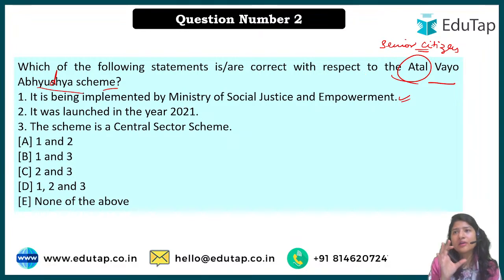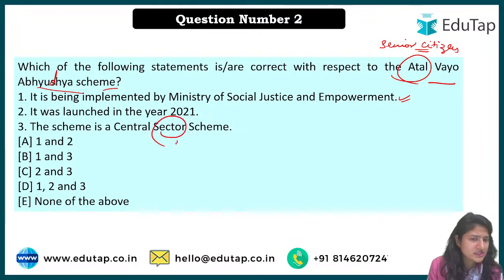Usually, if we are looking at a particular section of a society, if we are targeting only a small section of the whole society, it usually falls under the Ministry of Social Justice and Empowerment, because we have to provide them with the justice to be equal to the rest of the people, right? It was launched in the year 2021 and it is a central sector scheme. So see, it is not a central sector scheme, rather it is a centrally sponsored scheme, and that is why statement 3 is wrong. So your answer will become 1 and 2.